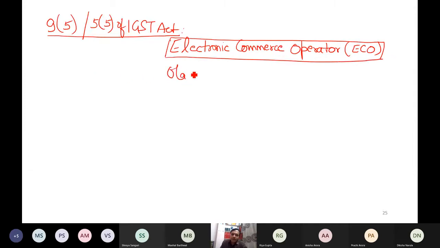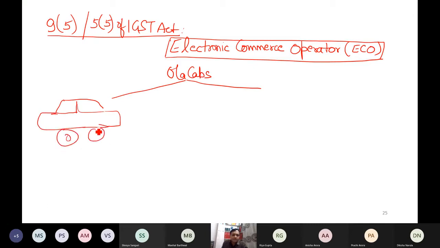I'm giving you an example of Ola cabs. Ola might have its own taxis also, but for example, this taxi belongs to Mr. A, who might be unregistered.